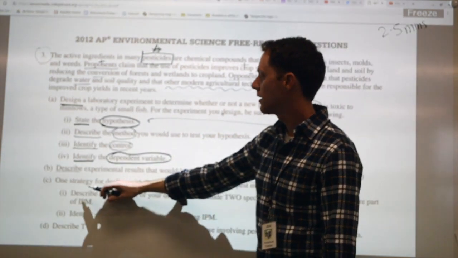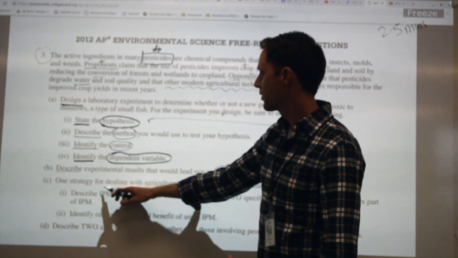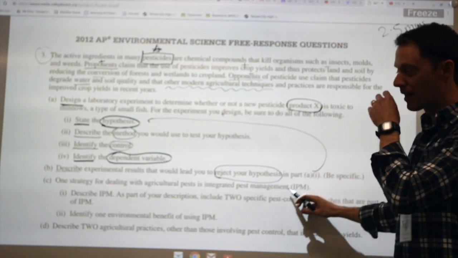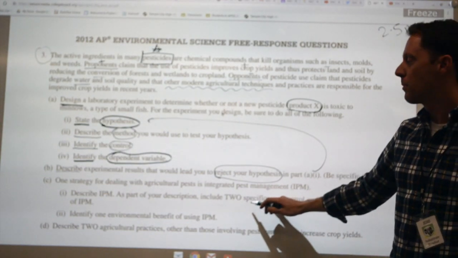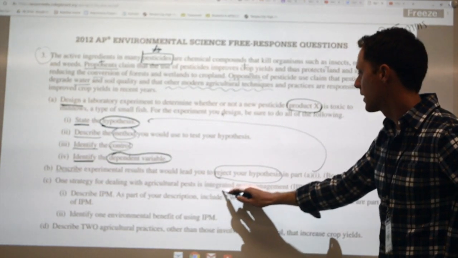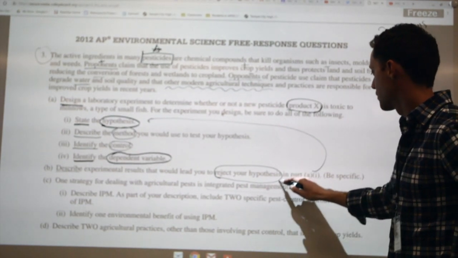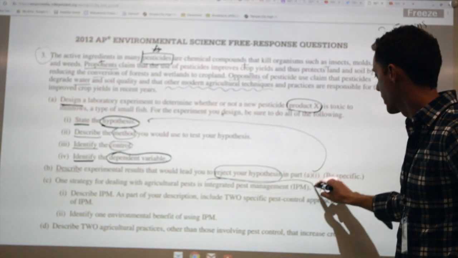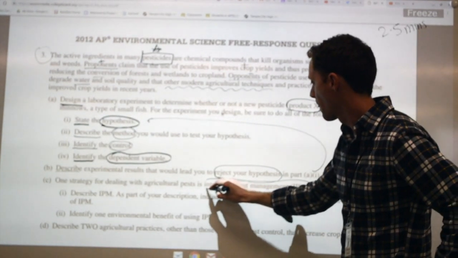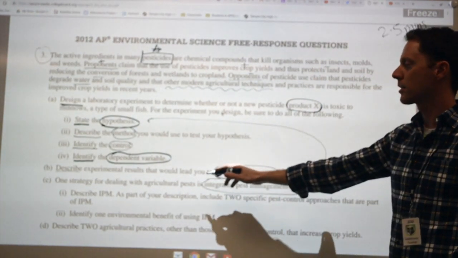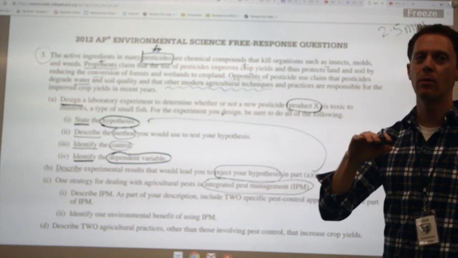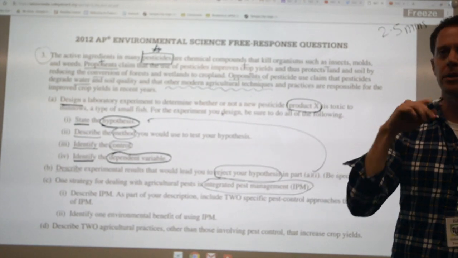Part C says, one strategy for dealing with agricultural pests is integrated pest management. I know we haven't talked about that yet, but you definitely are going to want to remember integrated pest management. Circle that. Okay, that's going to be key to part C and part D. And we'll talk about what integrated pest management means in a second, don't worry.